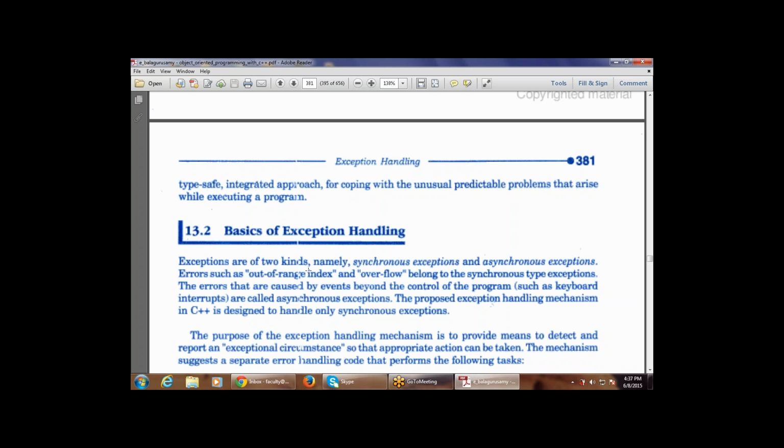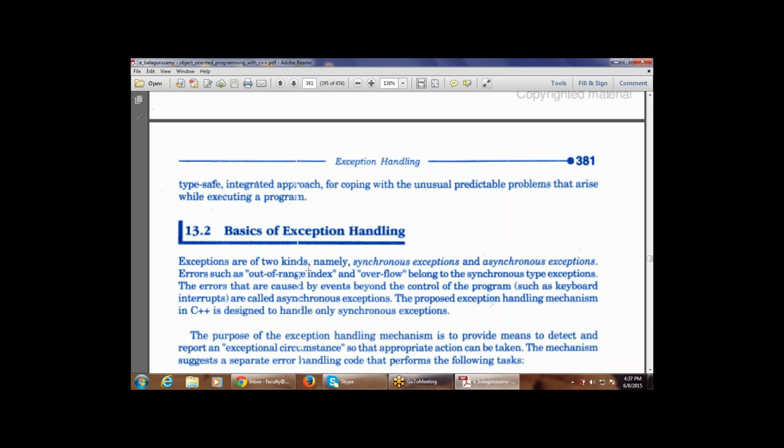That is an asynchronous error. Those on which we have control, internal ones, are synchronous. Those on which we do not have control, like a keyboard interrupt, are asynchronous exceptions.